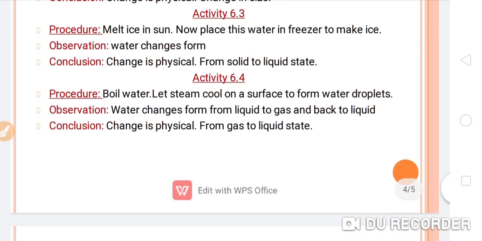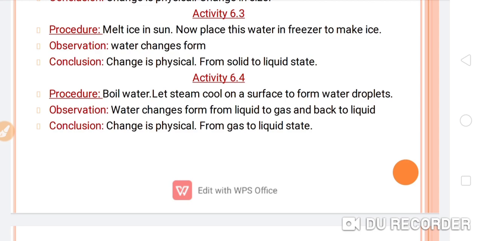Now activity number 6.4. Procedure: boil water, let the steam cool on a surface to form water droplets. This is the condensation process. Observation: water changes form from liquid to gas and back to liquid.